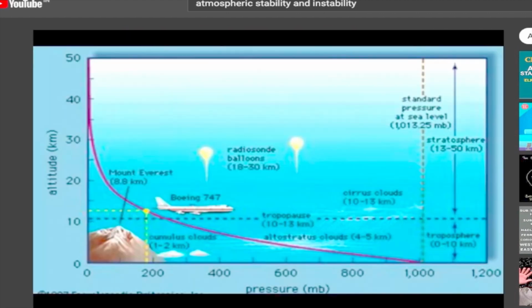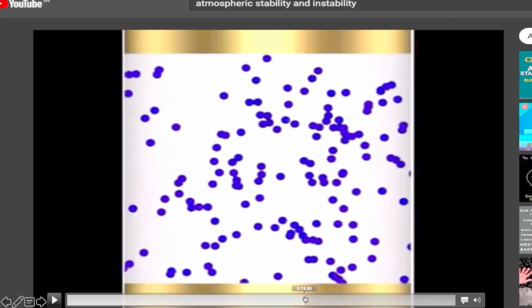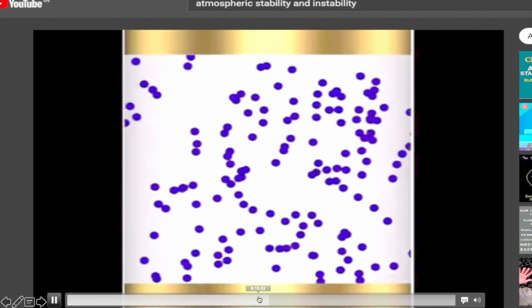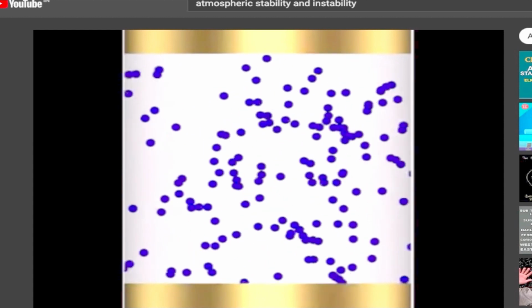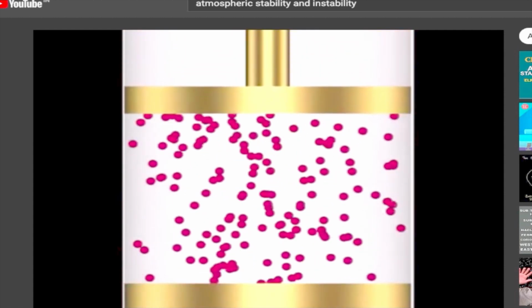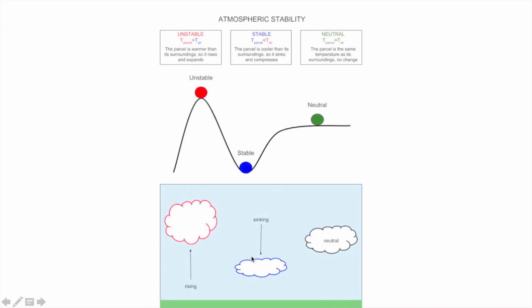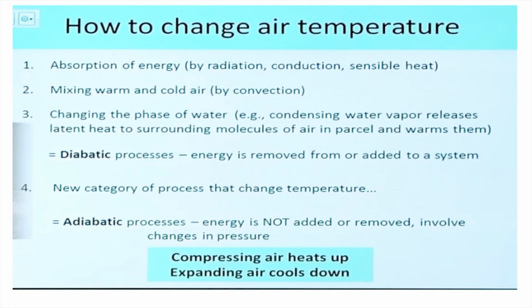The same thing will happen in real conditions. If there is a compression, temperature will increase. Why? Because at this stage we have more kinetic energy, and at the expanded state there is less kinetic energy. Less kinetic energy means less temperature. So now relate this with this one. Here we have compression, which means more kinetic energy. So as air sinks, temperature will increase, and as air rises, temperature will decrease. Got it? Moving to next.